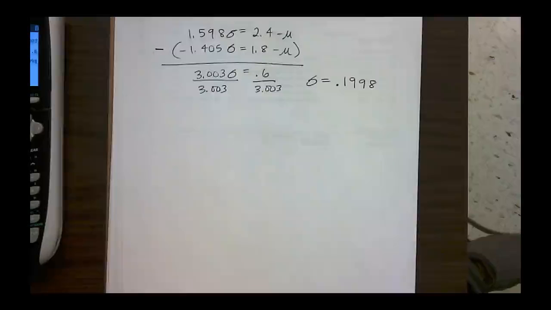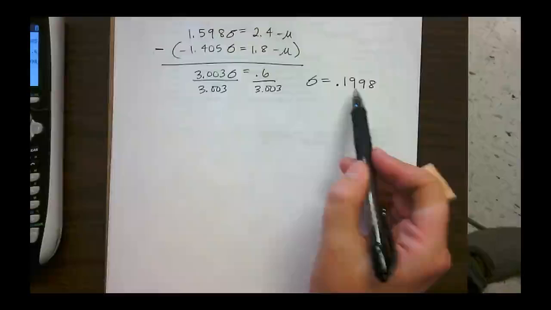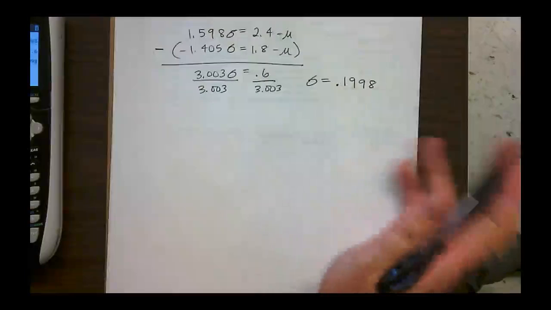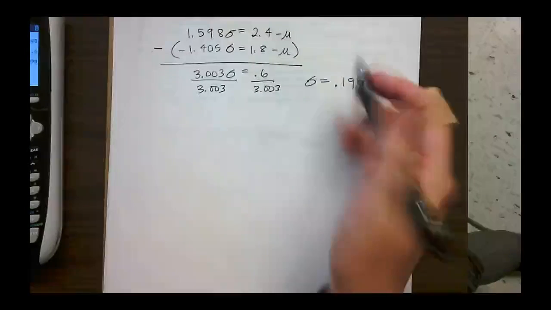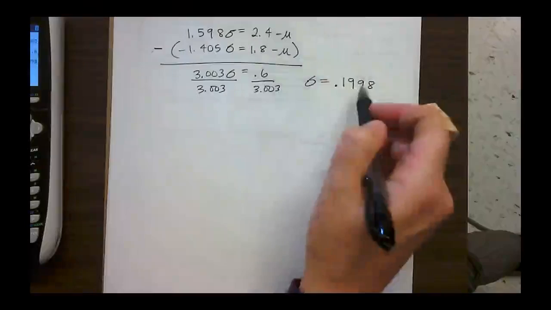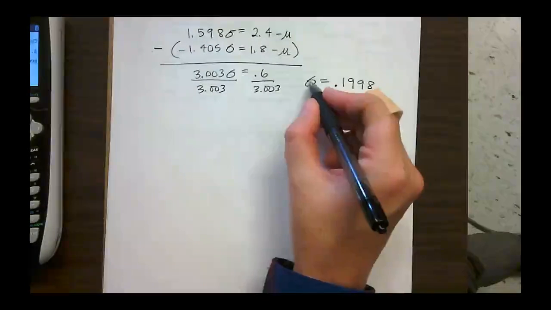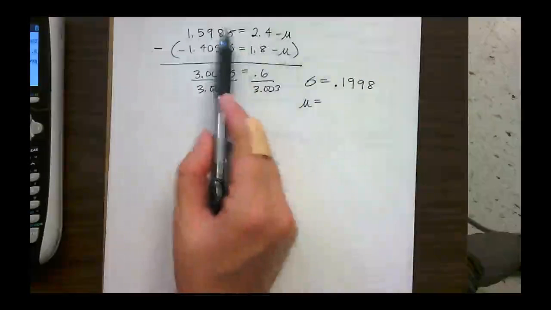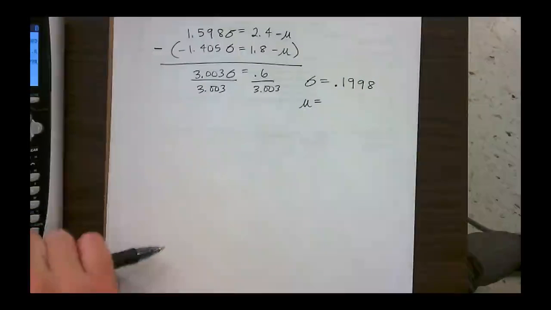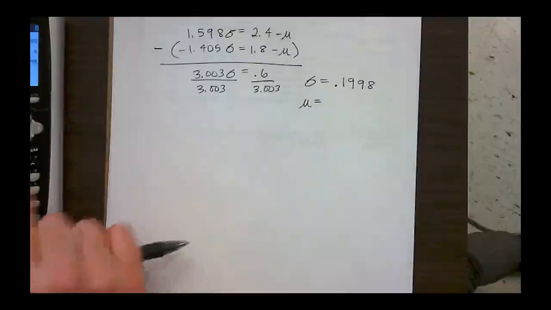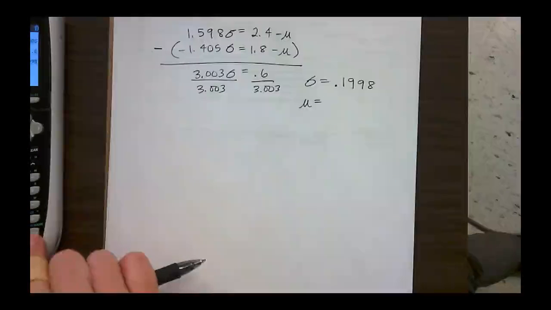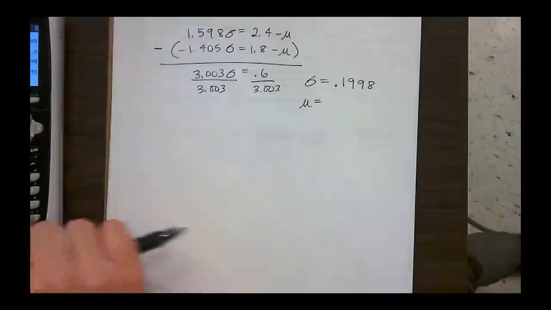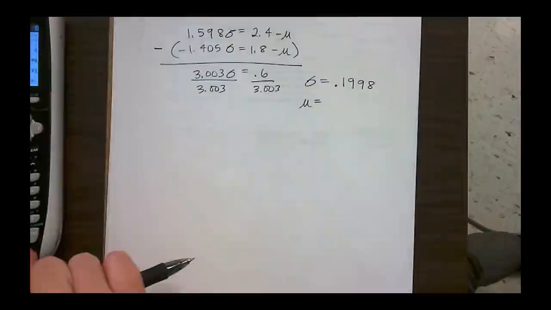And that is it for sigma. So really, if I was using IB rounding here, I would just round this to 0.2 because we want 3. So anyways, okay. So if this is sigma, then mu, I would just solve by substituting this back in. So 1.598 times that number, and then I'm going to say 2.4 minus that answer.